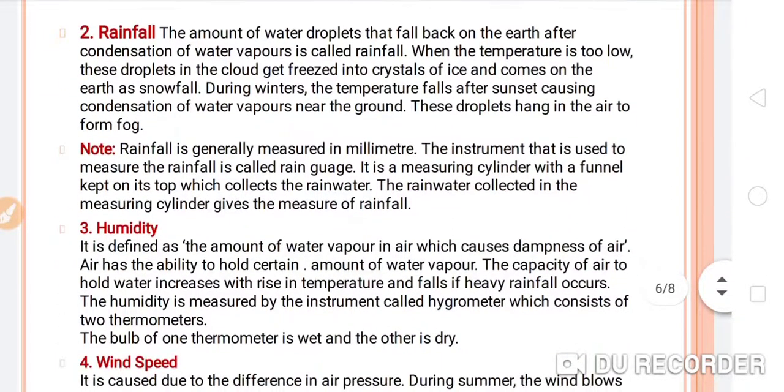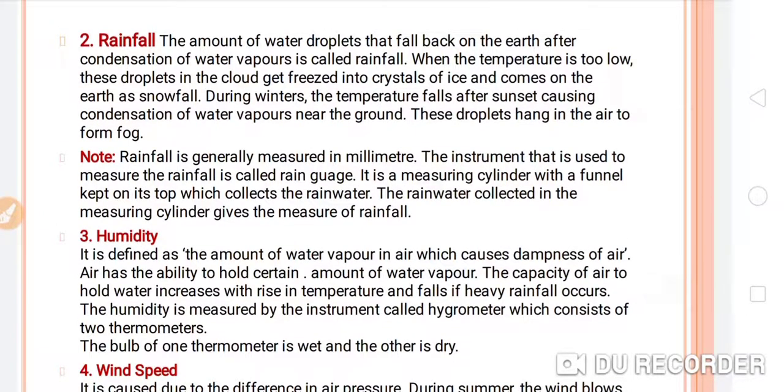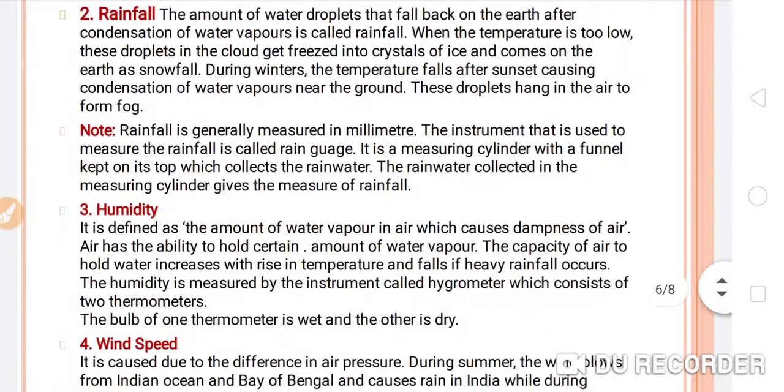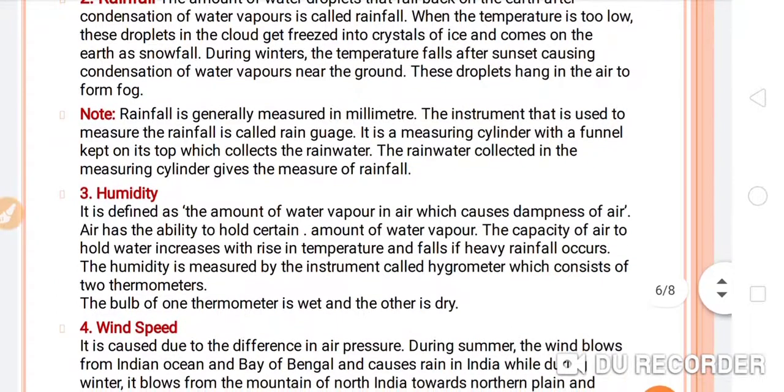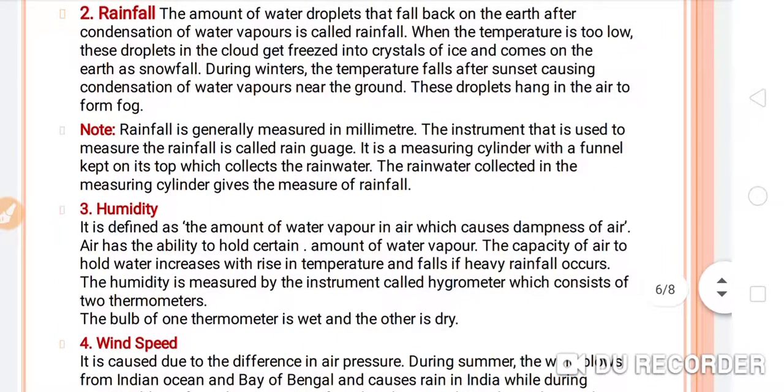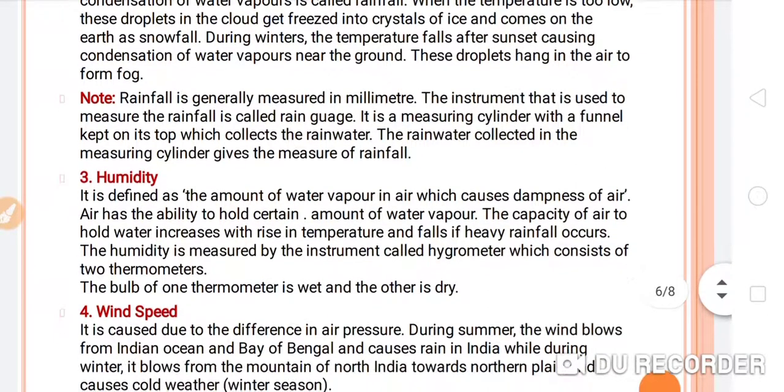Now the second one, that is the rainfall. The amount of water droplets that fall back on the earth after condensation of water vapors is called rainfall. When the temperature is too low, these droplets in the cloud freeze into crystals of ice and come to the earth as snowfall. During winters, the temperature falls after sunset, causing condensation of water vapors near the ground. These droplets hang in the air to form fog.